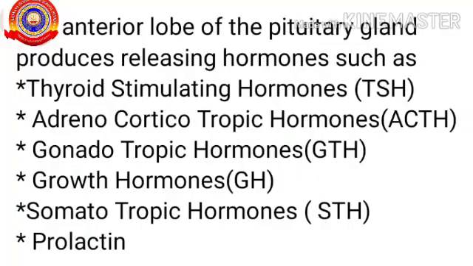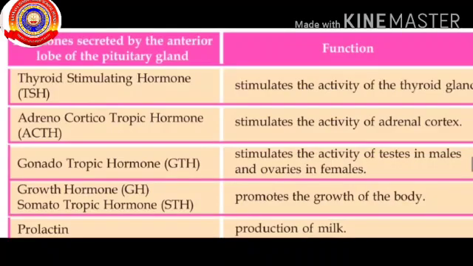This is very important point, and the functions of these are: the thyroid stimulating hormone stimulates the activity of the thyroid gland. Adrenocorticotropic hormone stimulates the activity of adrenal cortex, adrenal gland.